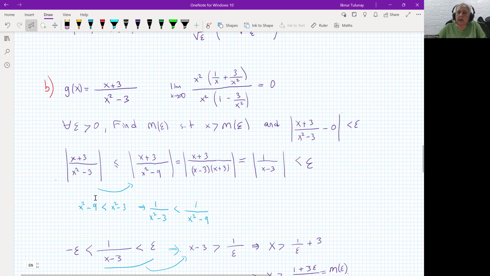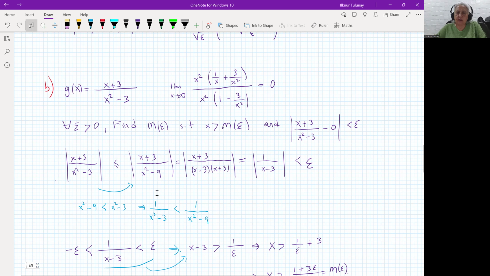When we swap the denominator and numerator places, then we change the order of this direction. So this will be smaller this time, and 1 over x squared minus 9 will be bigger. Okay, because this one is a bigger number. When you divide 1 over the bigger number, you will get a smaller number. This is what I'm saying here.